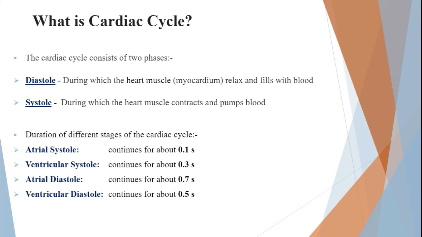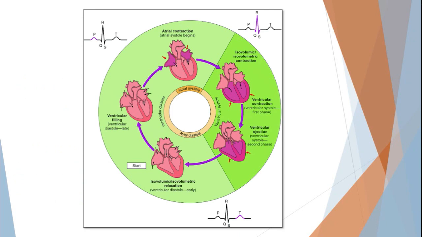So diastole is measured when the heart muscles, or the myocardium, relax, and systole is measured when the heart muscles contract. Now let us understand the cardiac cycle as well as the ECG graphical representation together.